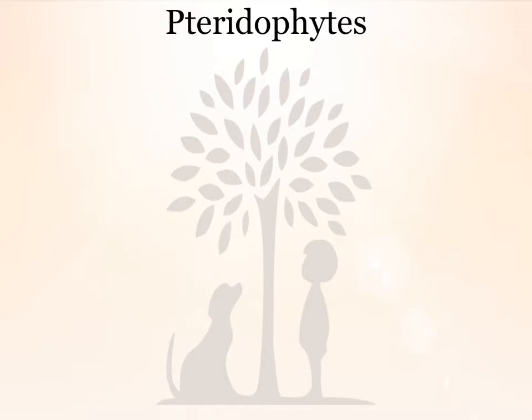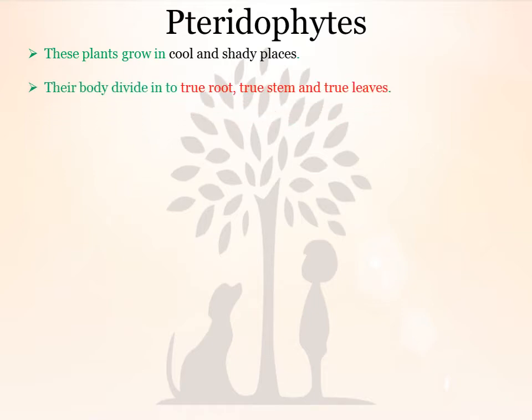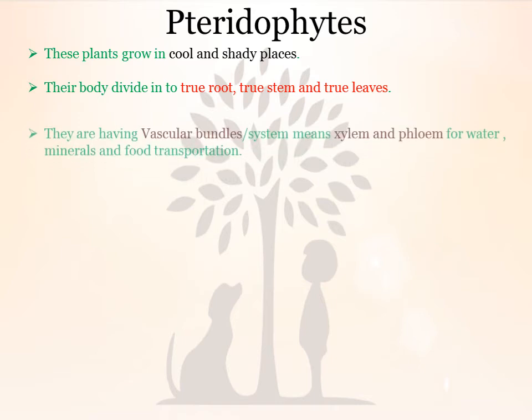Now the next phylum is Pteridophytes. These plants grow in cool and shady places. Their body is divided into true root, true stem and true leaves. Until now the body was thalloid, but now the body is divided, or you can say differentiated, into true root, true stem and true leaves.